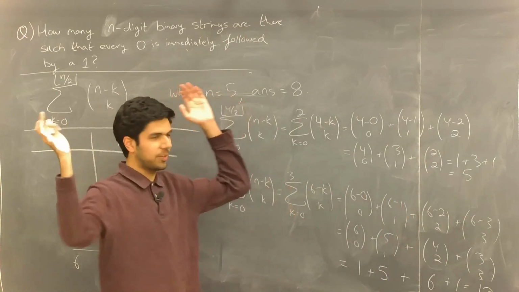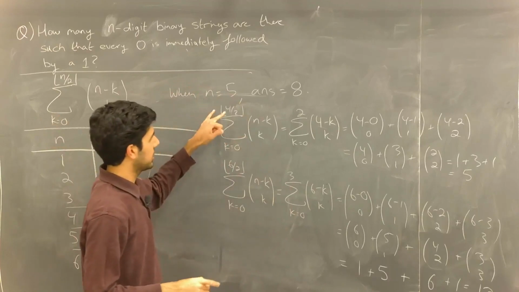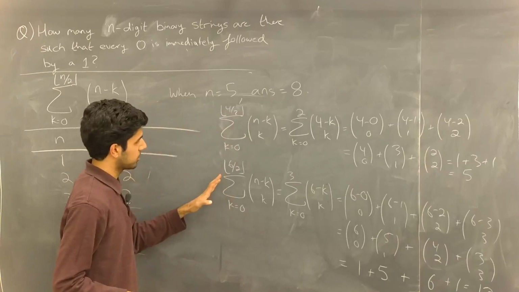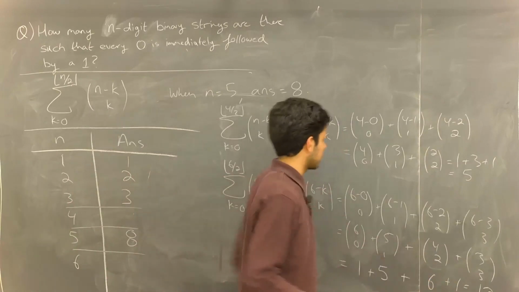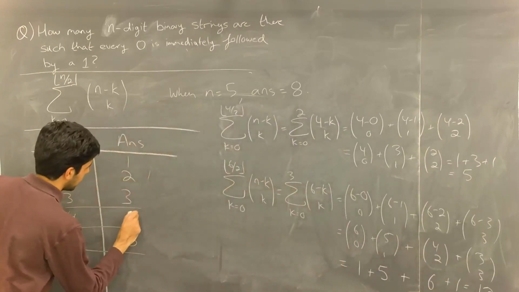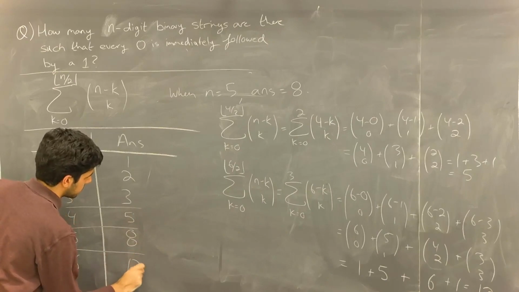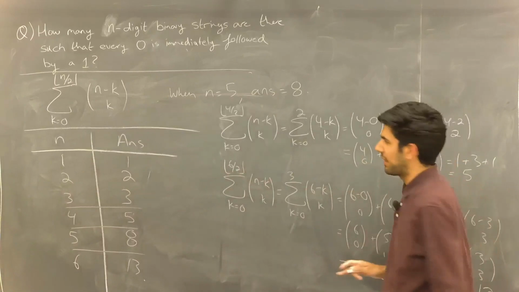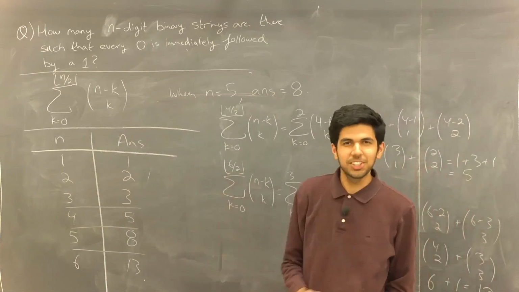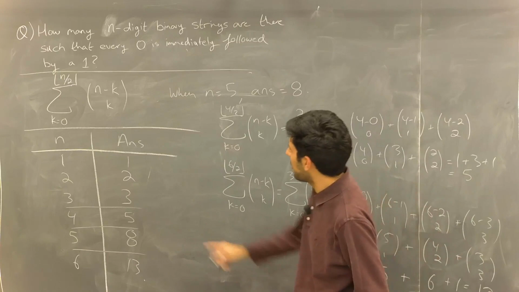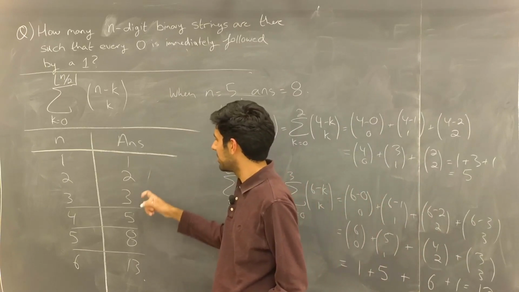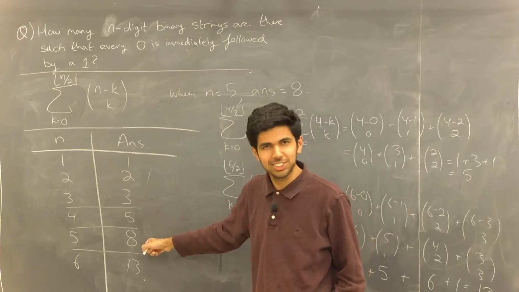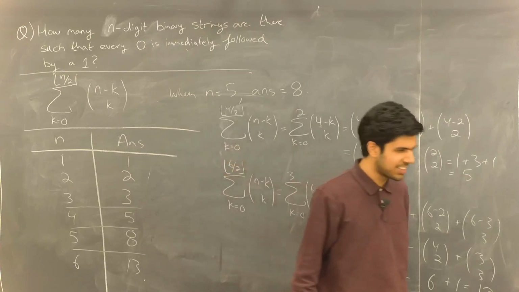So here we go. We have values for when n equals 4. That's the math. We get 5. And when n equals 6, we do the math, and we get 13. So let's fill those values in here. So what was the point of all of that? Let's take a look at our answers. 1, 2, 3, 5, 8, 13.